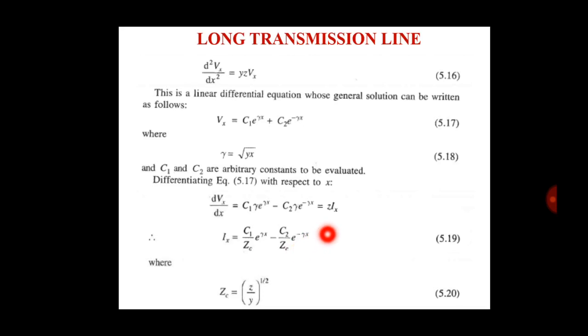Here gamma is equal to root of yz, and here z is in terms of gamma divided by y. So we write c1 divided by Zc, and Zc is equal to root of z by y, that is (z by y) raised to 1/2.